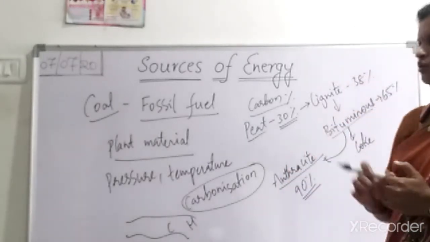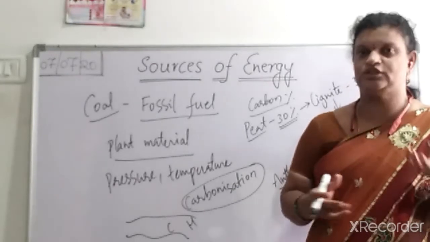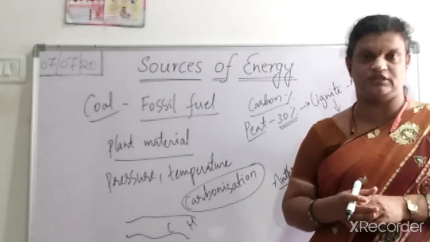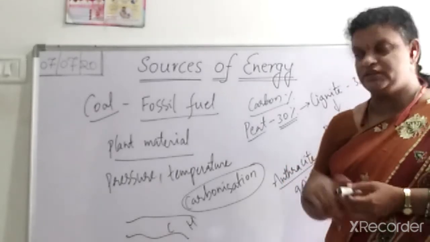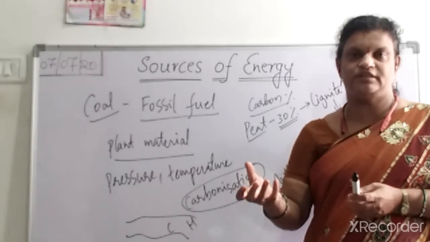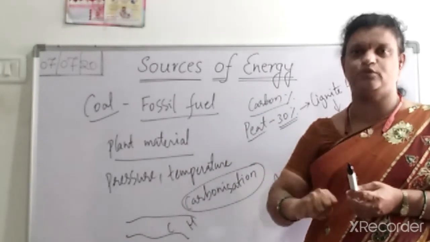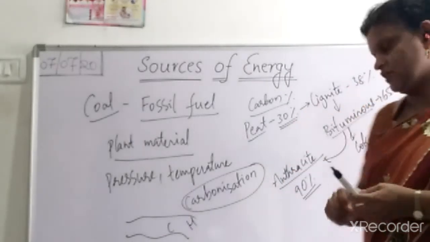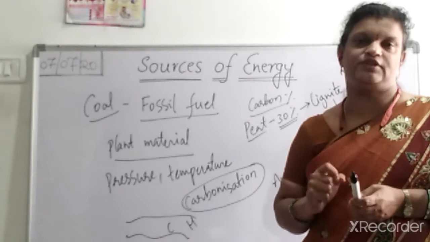Now, from this coal, different types of products are formed. Directly by burning coal we can get different uses because it produces energy, right? But coal can be converted into some other forms also, converted in the sense of extracting. Some different substances are extracted from coal. That process we will see now. This process is called destructive distillation.